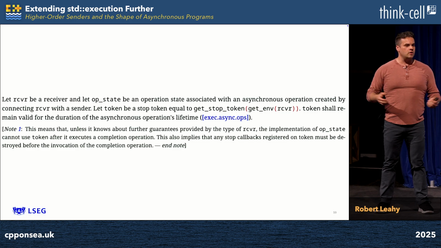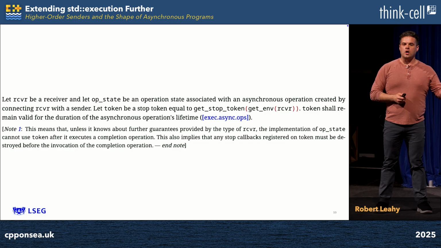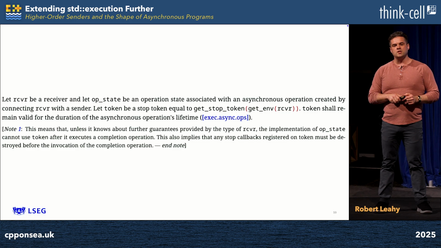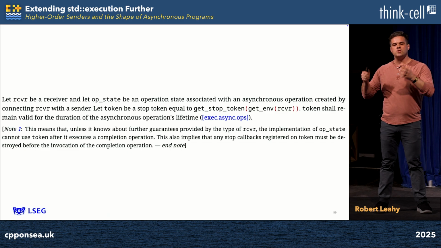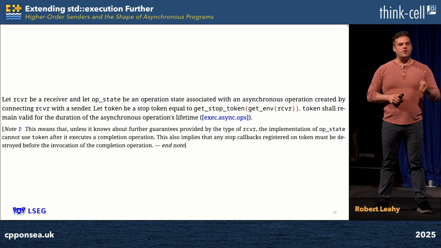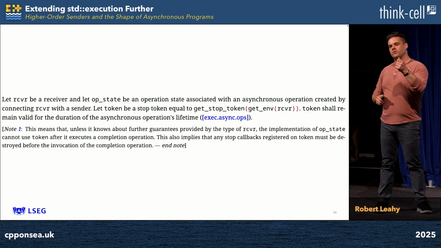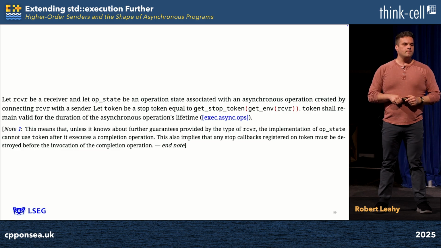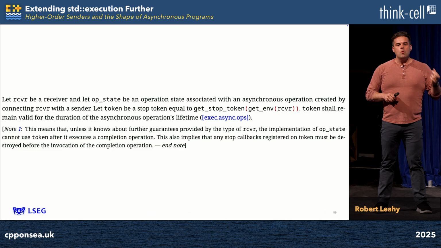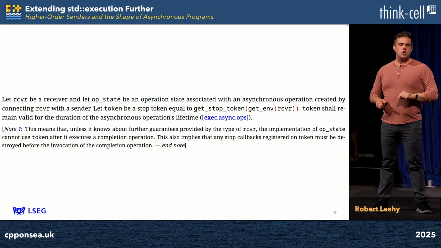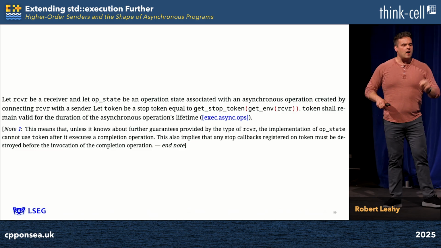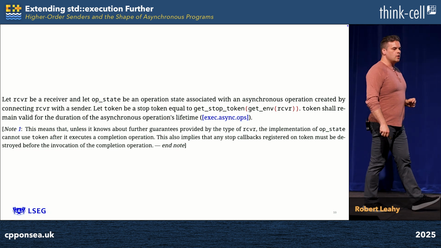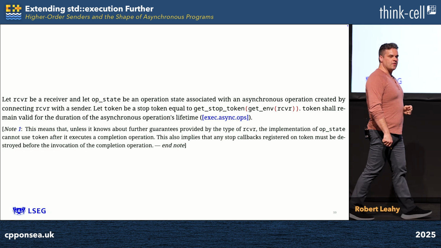It has an asynchronous lifetime, which begins when you call start and ends when you send a completion signal through to your receiver. And the standard, as you see on the screen, says that the use of the stop token by an operation state must be bounded not by the synchronous lifetime, but by the asynchronous one. If we use the approach on the preceding slide, where we pass through to our stop source the stop token on construction, we will be bounding that use by the synchronous lifetime. We will be belying this mandate by the standard.